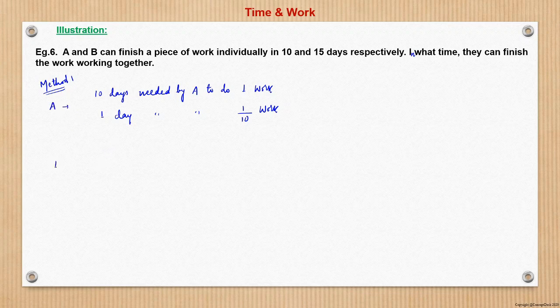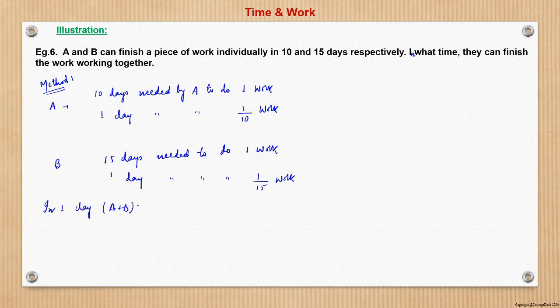Similarly, for B, it is said that 15 days needed to do one work. So 1 day needed to do 1 by 15 work. So in 1 day, A plus B will do what? 1 by 10 plus 1 by 15 units of work.